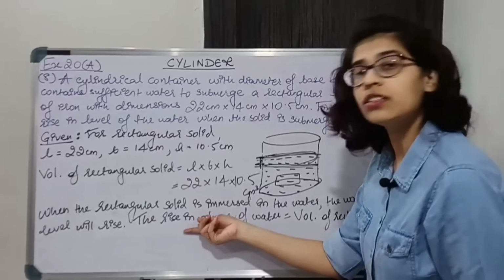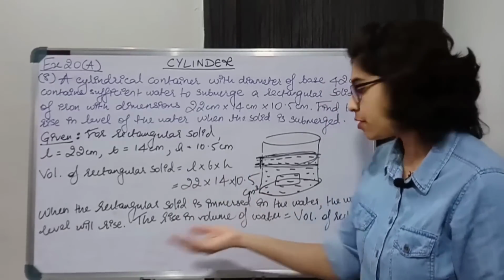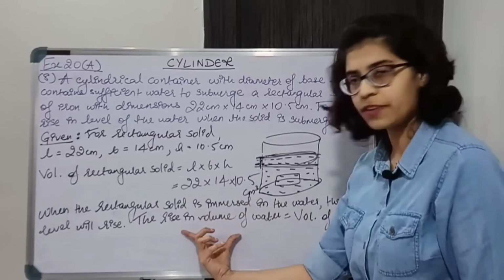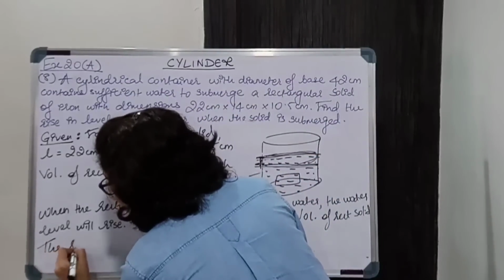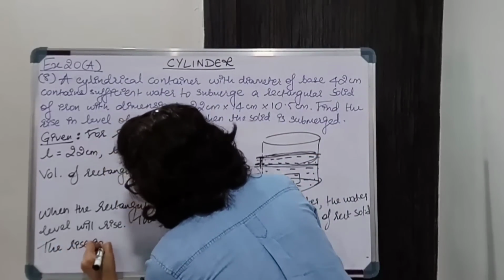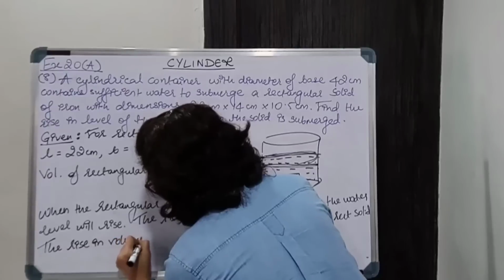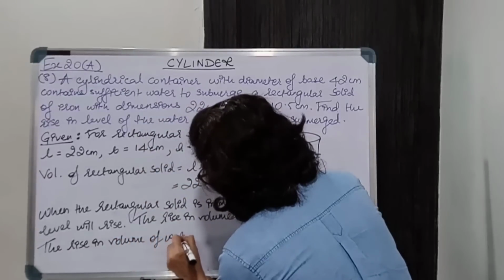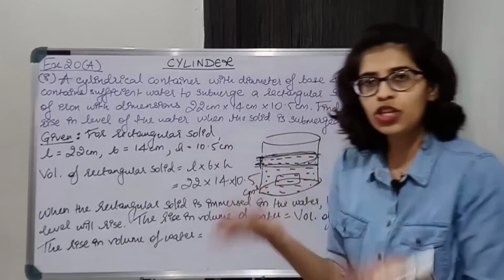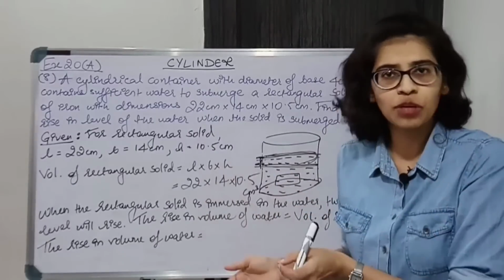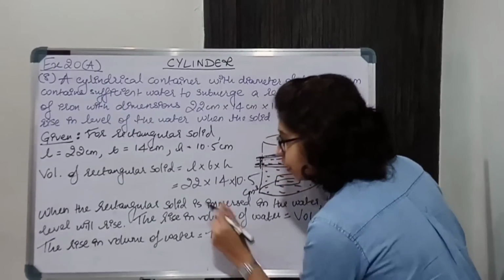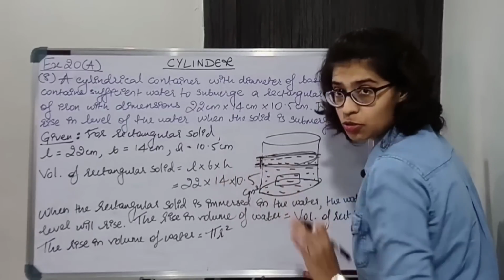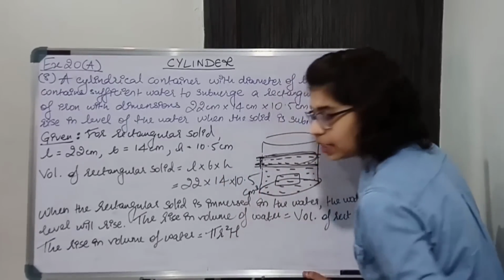Now what is the rise in the volume of the water? We have to write that first. We know volume of rectangular solid. Let us find this. So the rise in volume of water, what will be its shape in the cylinder? It will take the shape of the cylinder itself. So it is nothing but pi r square h. We will not take h over here because small h is already used over here. We will use capital H.